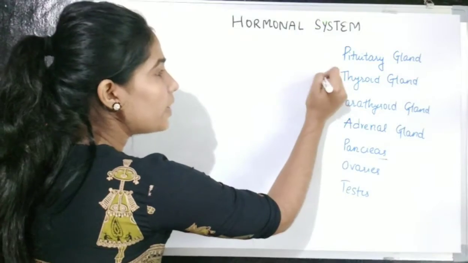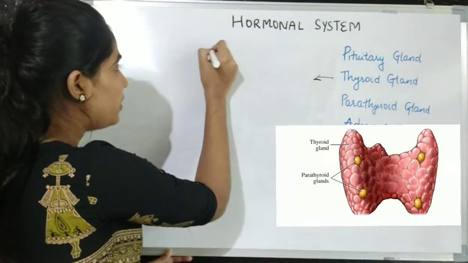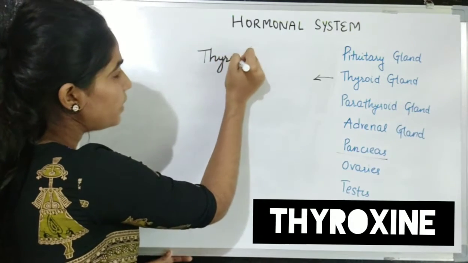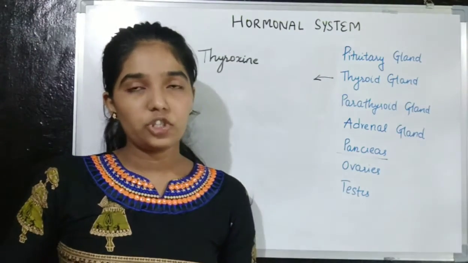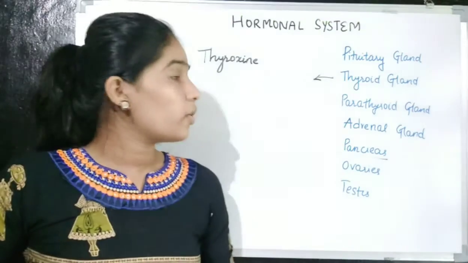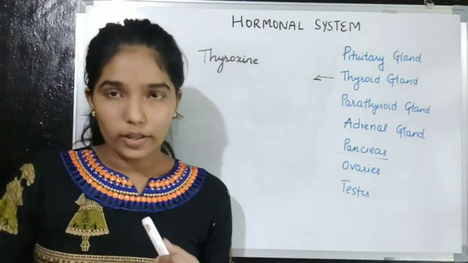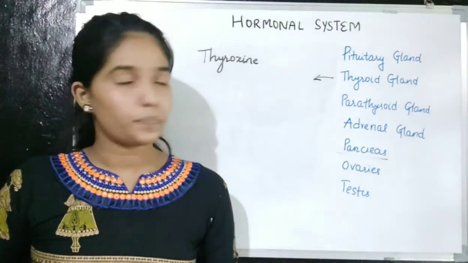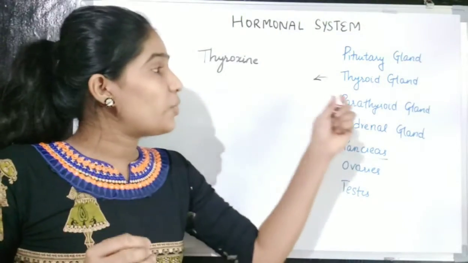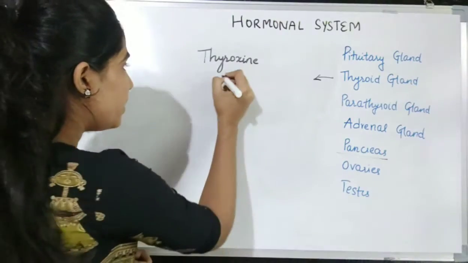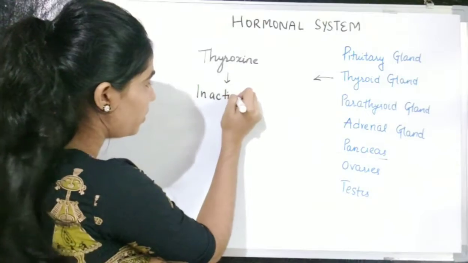That gland is the thyroid gland. It is present here. This thyroid gland releases one hormone which is called thyroxine. Thyroxine is very important to our body because it controls the metabolic rate, like heartbeat, respiration and body movements. It basically controls our body. Now the thyroxine released by the thyroid gland is in inactive form, not in active form.